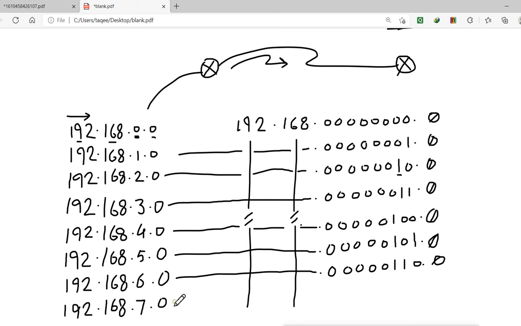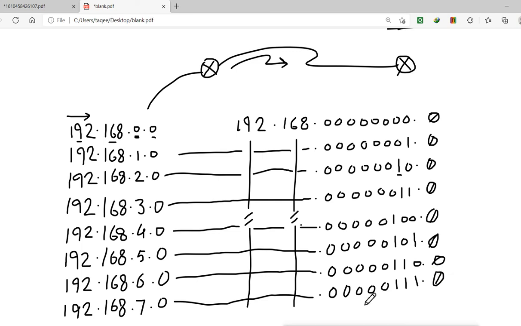Now for this last network, 7 means 4 plus 2 is 6, plus 1 is 7. That means all these 3 bits are on and all these other bits are off. So 1, 2, 3, 4, 5, and then this is on, 4, this is also on, 2, 6, and then 1, it becomes 7, and all these bits are off.